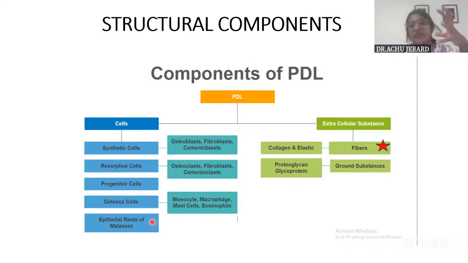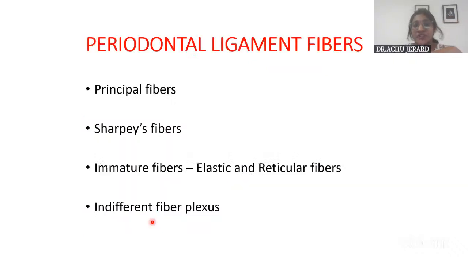And coming on to the extracellular substance, you have the major part formed by the fibers, which includes the principal fibers as well as some other fibers, like the indifferent fiber plexus and immature elastin fibers, and also the ground substance, which is proteoglycans and glycoproteins. So now coming on to the major bulk of the PDL, that is the periodontal ligament fibers, which includes what all things? Principal fibers. Sharpey's fibers are again principal fibers, that portion of the principal fibers which is embedded in the cementum and the alveolar bone. So that you can write in a bracket.